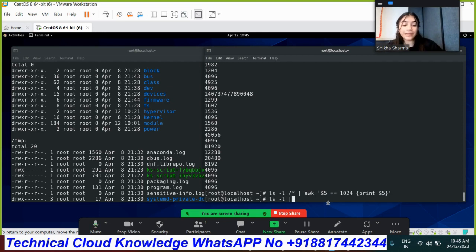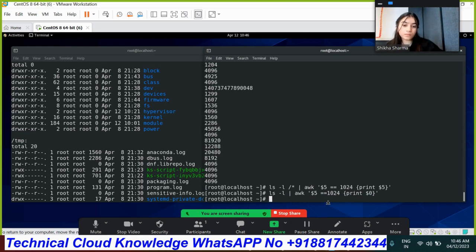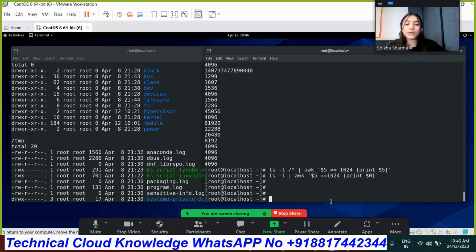If we do ls -l, what do we get now? Under ls -l, there is no content which is equal in size to 1024 bytes. So that's how we don't get any content.